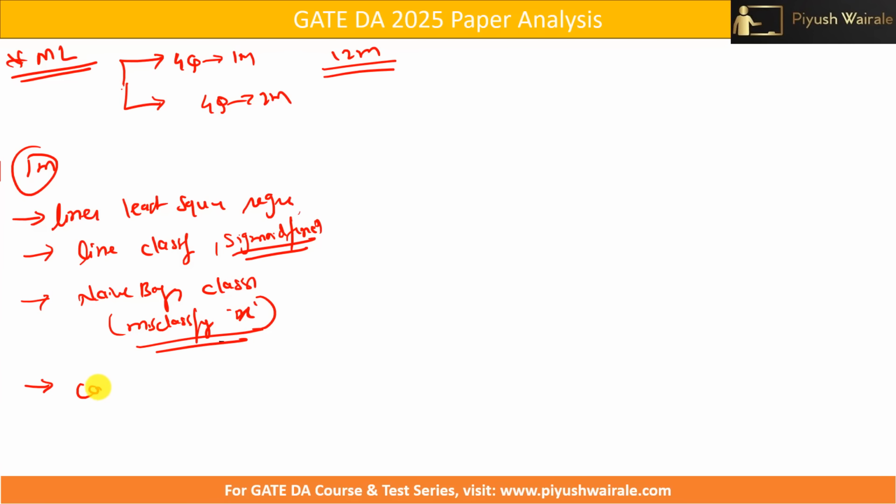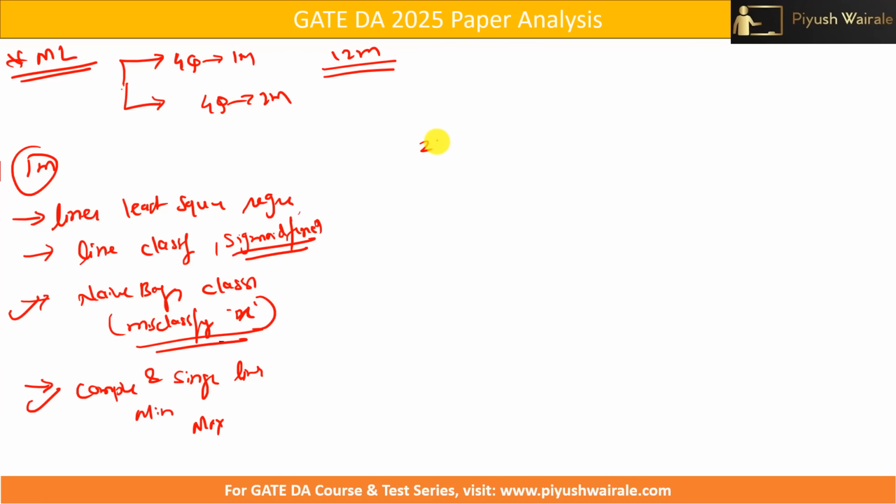And then we have complete and single linkage. So complete and single linkage, some maximum and minimum function like what we have discussed in lecture, and based on that a question was there. So I can say this question and this question were on the easier side. Even if you have simply gone through my lecture, even from YouTube videos, you can solve this type of question. But these 2 questions required understanding of the concept.